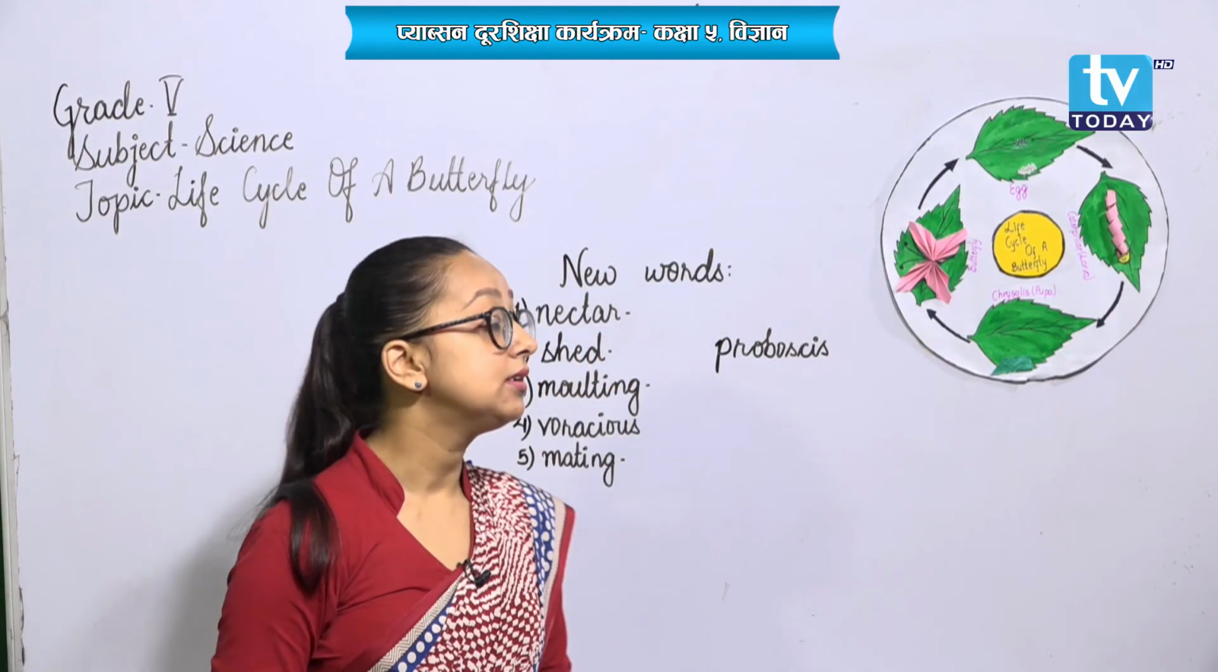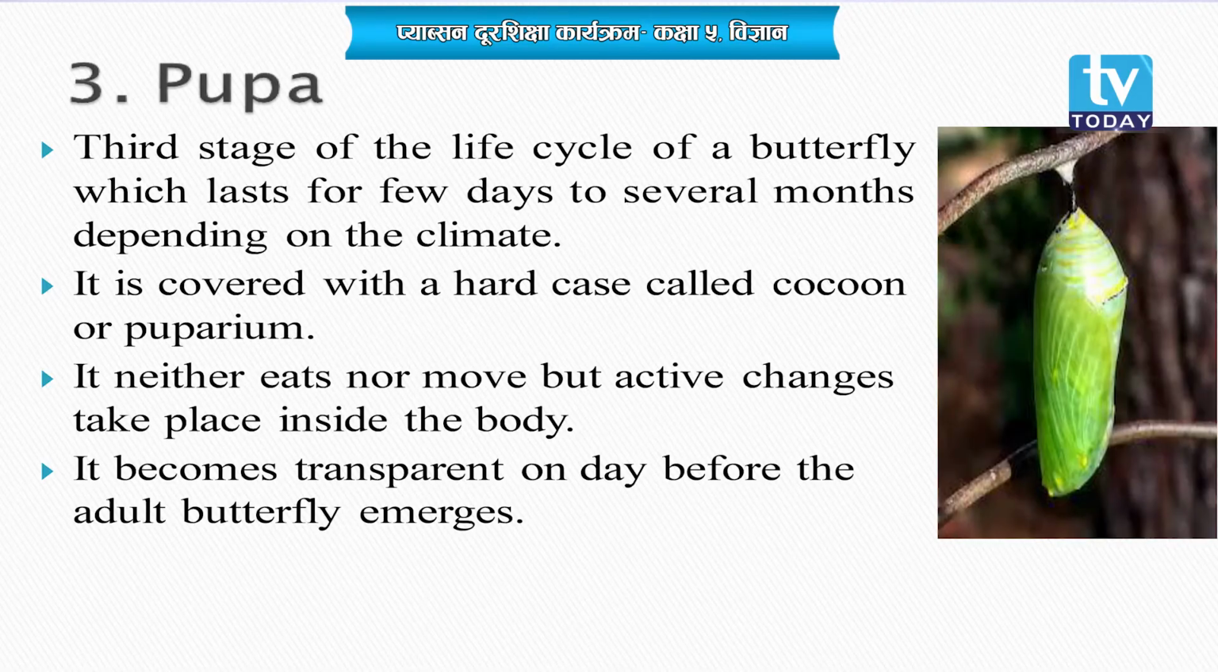Now, students, let's move on to the third stage of the life cycle of a butterfly, that is the pupal stage, also called the chrysalis stage. Pupa is the third stage of the life cycle of a butterfly, which lasts for a few days to several months depending on the climate.